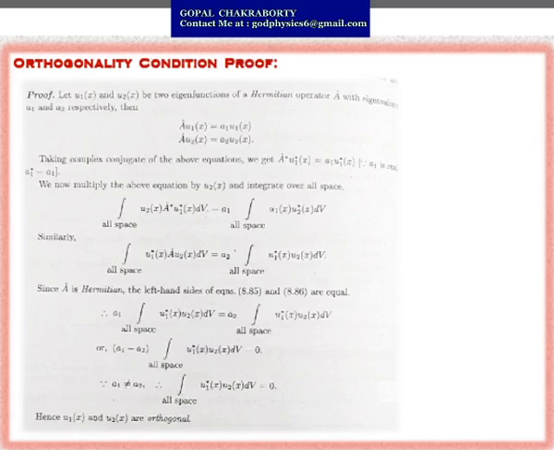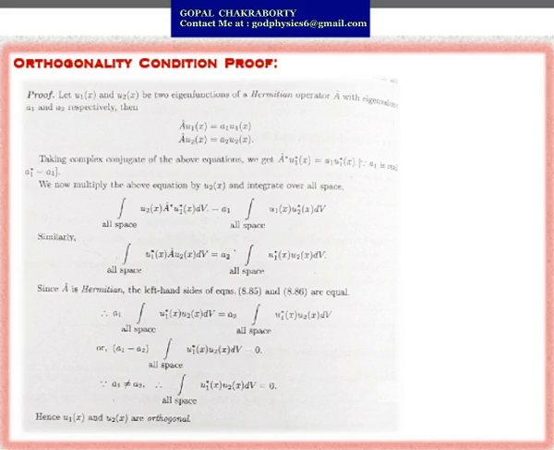So to prove that, let us consider u1(x) and u2(x) to be two eigenfunctions of a Hermitian operator A cap with eigenvalues a1 and a2 respectively. Then you can write A cap u1(x) equals a1 u1(x), and A cap u2(x) equals a2 u2(x).